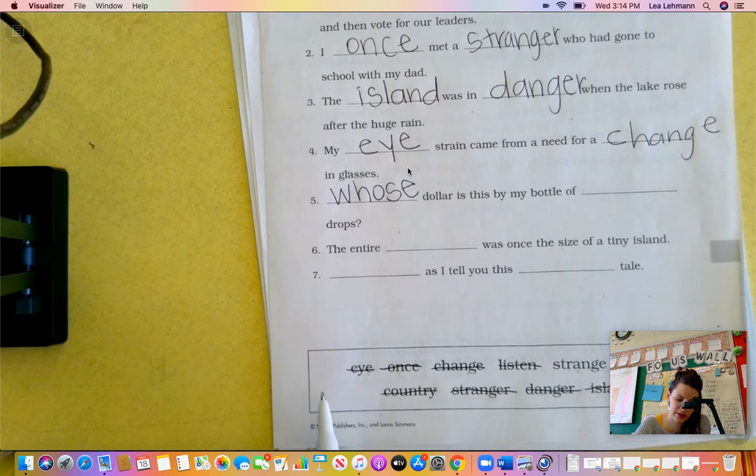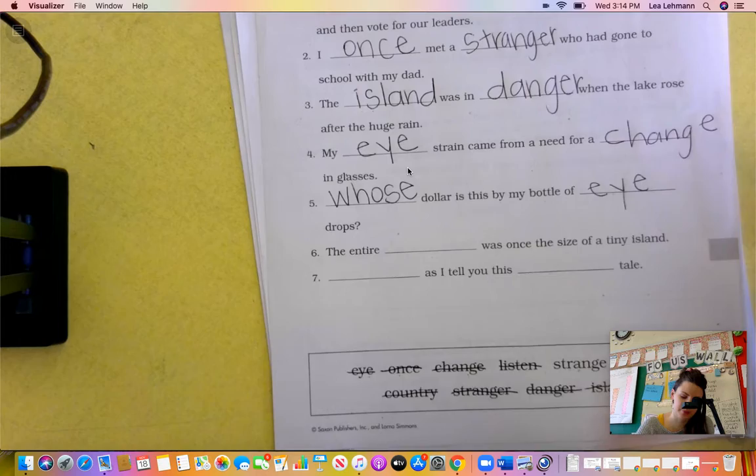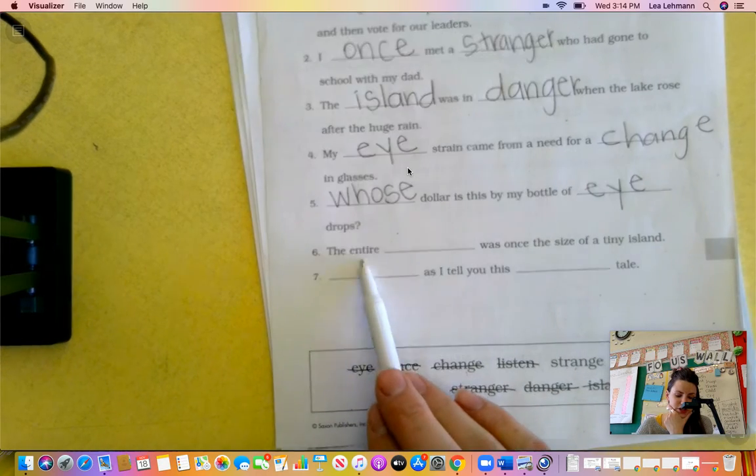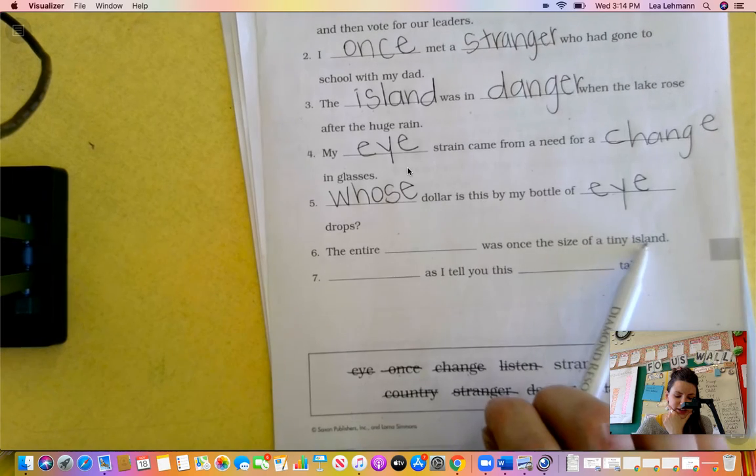All right, so it looks like we have to reuse one of these. Of eye drops? That makes sense. Does anything else make sense? Not really. Bottle of eye drops. Good. Number 6 says the entire blank was once the size of a tiny island.